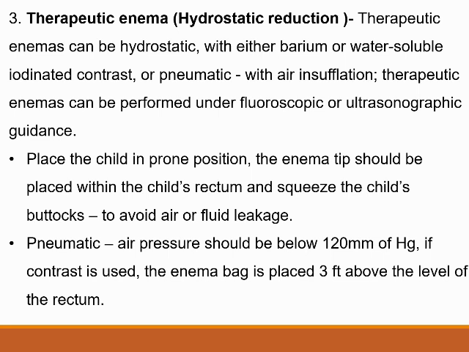So when you are performing this procedure, you should keep the baby in a prone position. Then the tip of the enema catheter should be placed in the child's rectum, and we have to squeeze the buttocks of the child to avoid the leakage of air or fluid. Either water soluble iodinized contrast we can use, or barium, even normal saline, or we can use pneumatic. Pneumatic means nothing but air insufflation can be done.